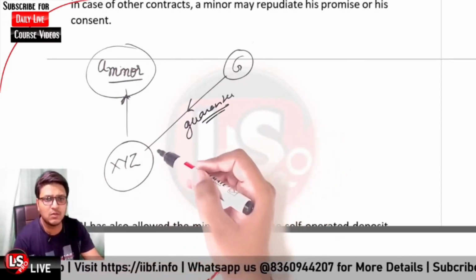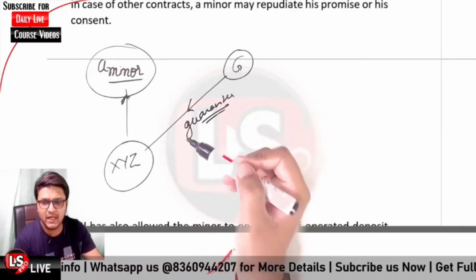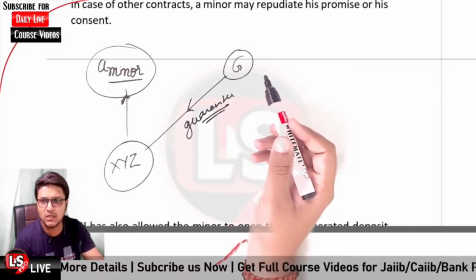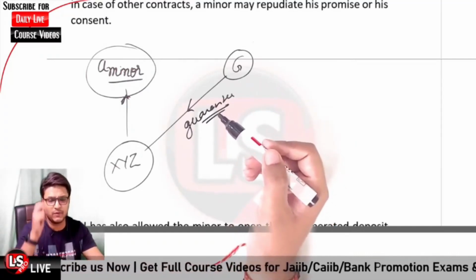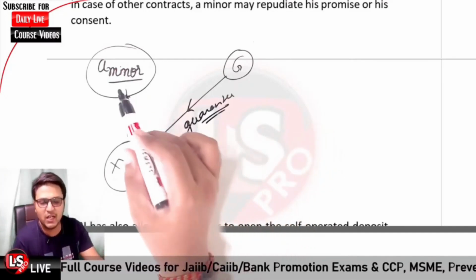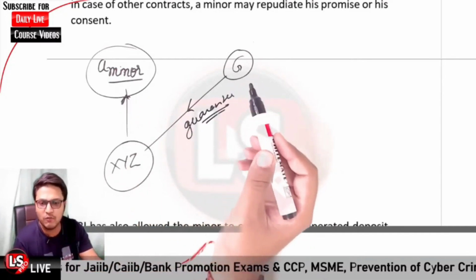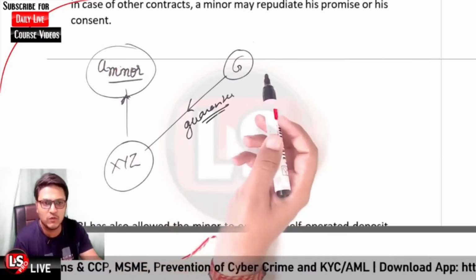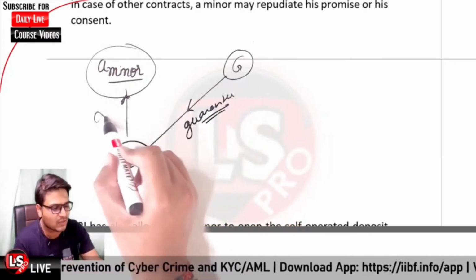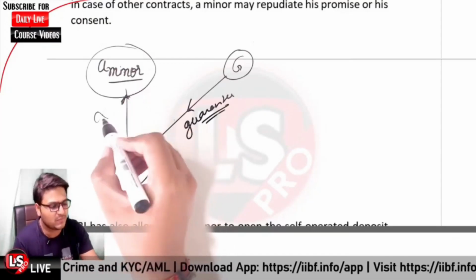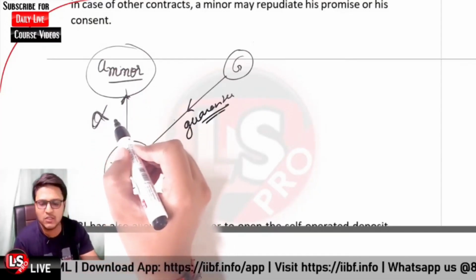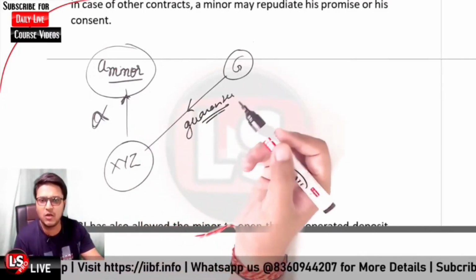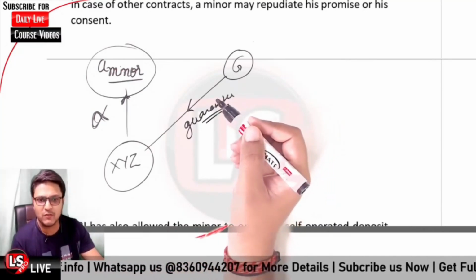Can the bank ask for the money from the guarantor? Can the bank basically go legally? Can the bank sue the guarantor or not? Okay, so kindly answer it first. So A is extended a loan based on the guarantee of person G. A defaulted later on. Can the bank sue G over here or not? Because the bank cannot sue the minor, we already know, because the contract with the minor is void ab initio. Okay, can the bank sue the guarantor or not? What would be the answer in that case?